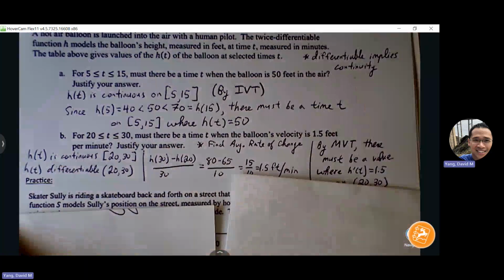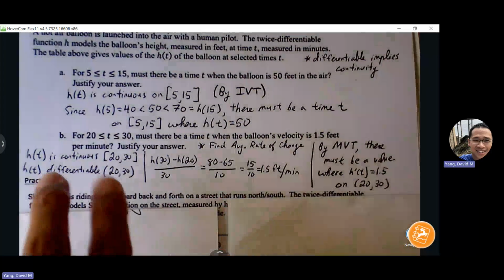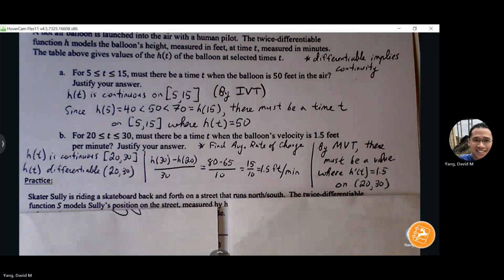Okay. But make sure that you write out your conditions. The conditions for MVT are more strict. It needs a continuous statement, and it needs a differentiable statement, because if I'm trying to guarantee a slope, I first have to make sure that I don't have any sudden things that will cause my slope to be undefined. I have to make sure that I have a clear path in my interval before I jump into MVT.